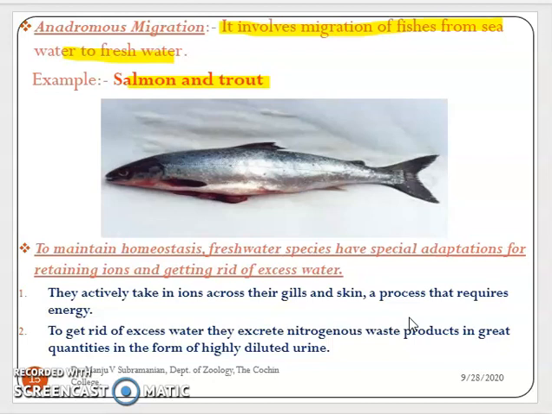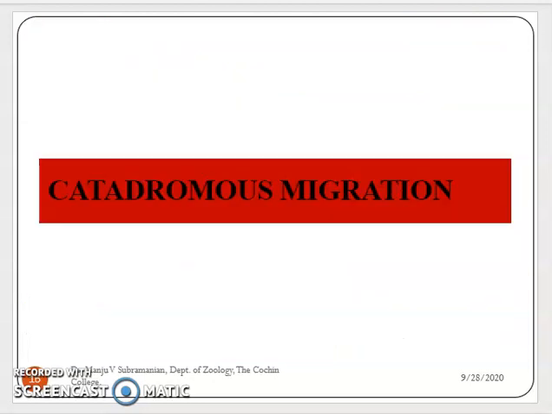And this is done by several adaptations seen in these fishes. You need not study these adaptations in detail, but I just mentioned that there are certain adaptations. So that's all about the anadromous type of migration. Next type is the catadromous type of migration.